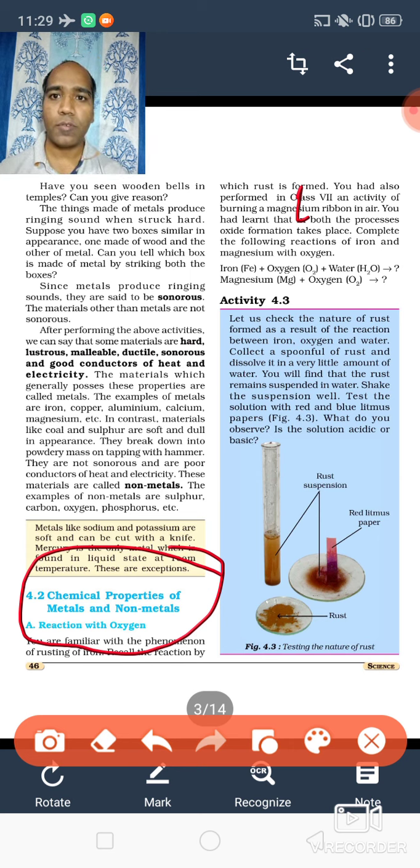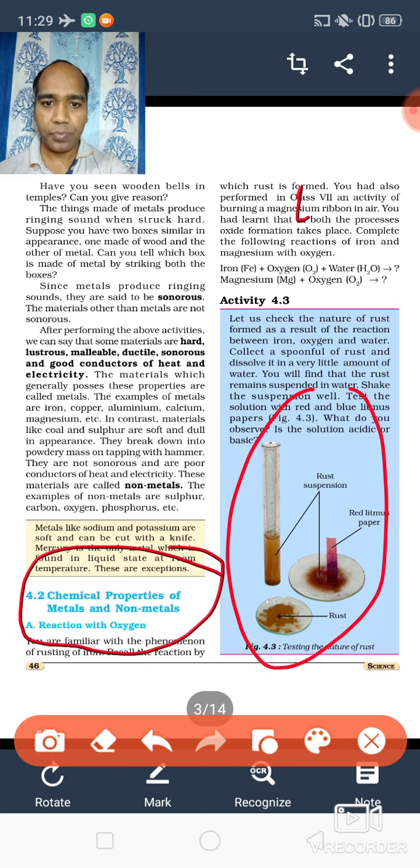Then what do we have to do? We'll take two litmus papers, one blue in color and second red in color. Now I'll dip the litmus paper and check that. You can see in the figure also. Here you can see. So if I dip the litmus paper, what will happen?